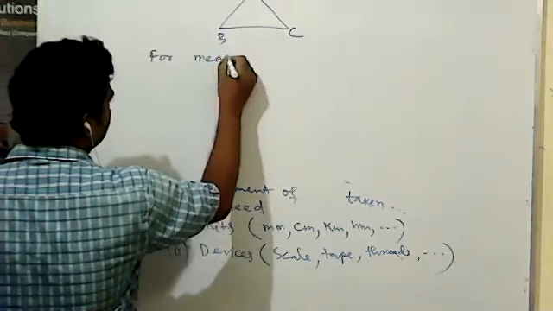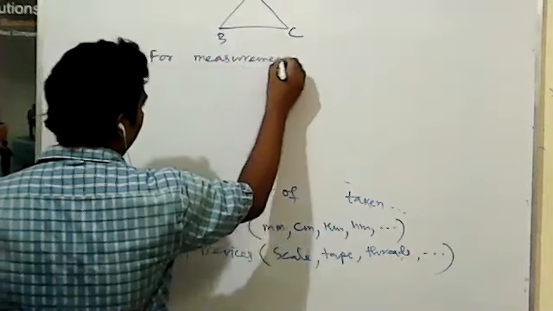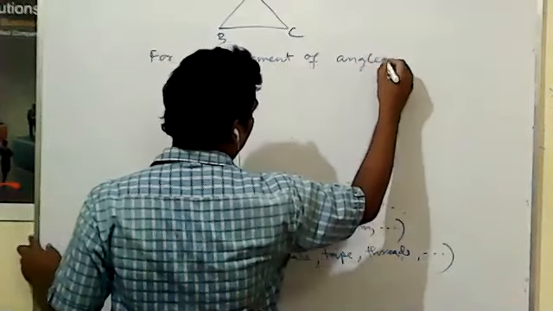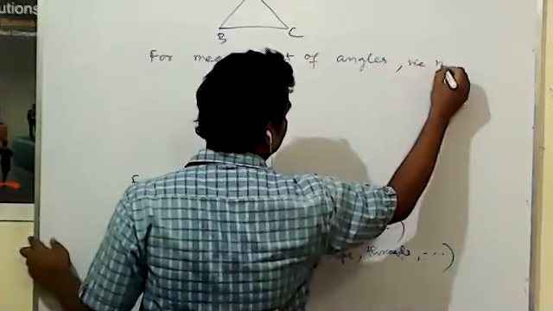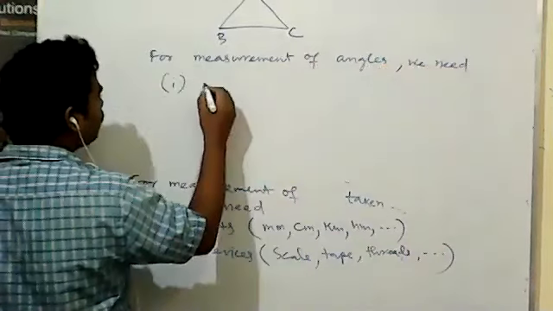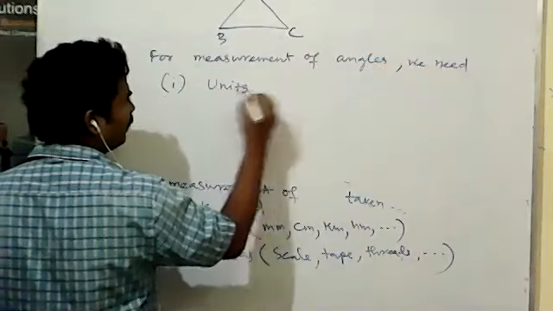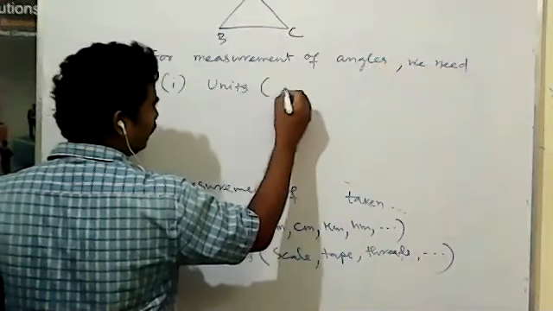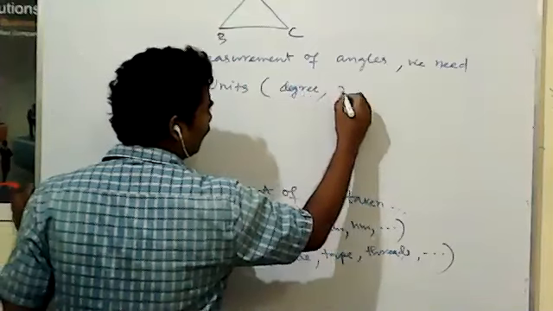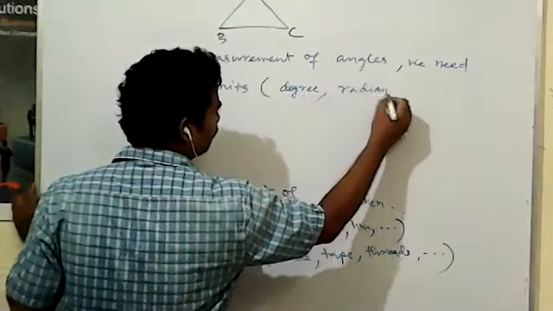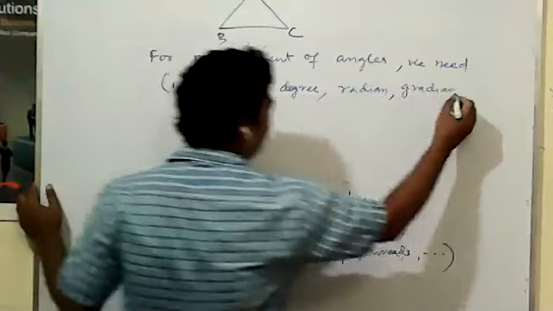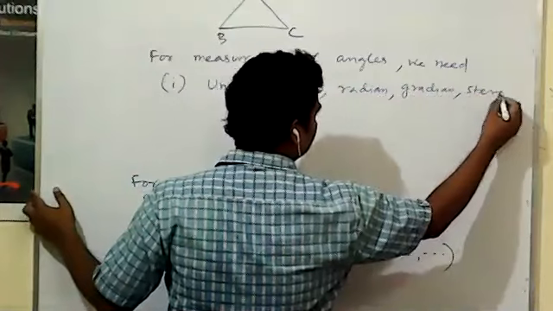For measurement of angle, we need units: one is the degree unit, the radian unit, the gradian unit, and another is the steradian unit.